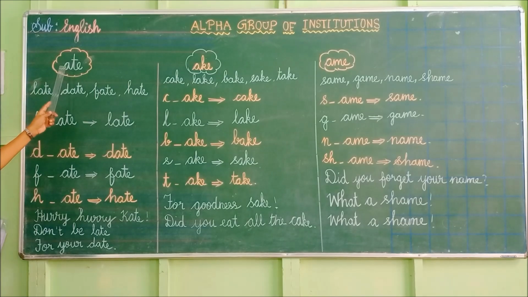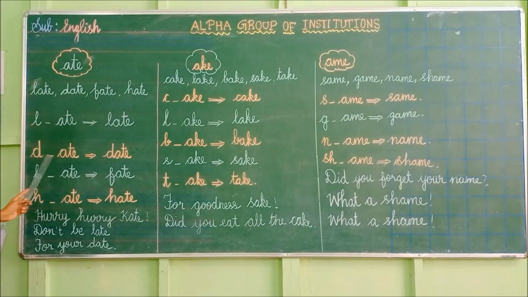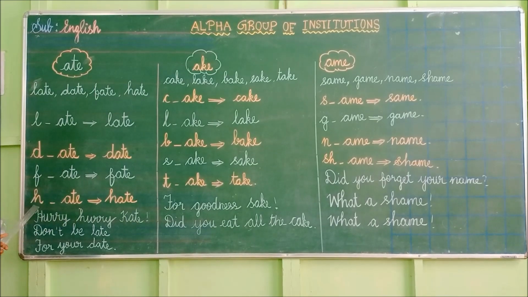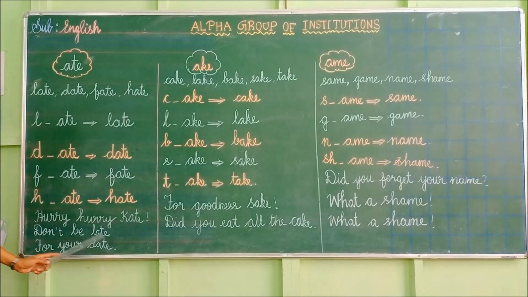Age. What words? Age. Late, date, fate, hate. Ate, late. Ate, date. Ate, fate. Ate, hate. Rhyming. Hurry, hurry, Kate. Don't be late for your date.